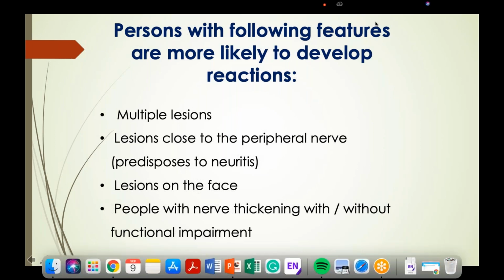So can you please tell me how many types of reactions are there? Can any one of you answer me how many types of leprosy reaction? Usually two types. The third one is the Lucio phenomenon, which can also come under type 2. That's good. Very good. Bhavika, Dhairya, thank you.